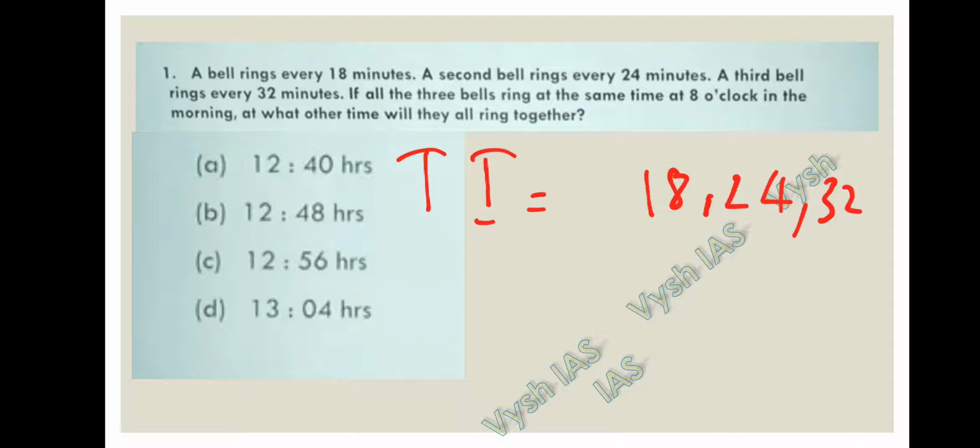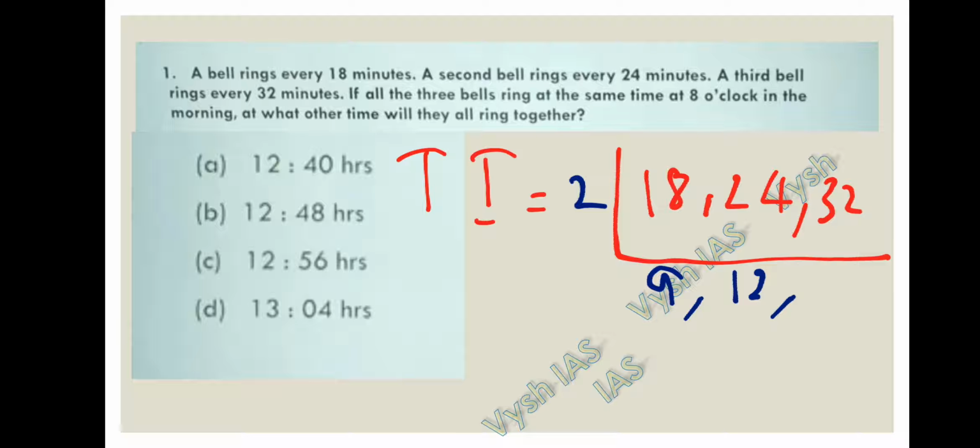So we have to find the LCM of these three. I will tell you how to take the LCM. I hope most of you know, but I'll tell you. 2 nines, 2 12s are 24, 2 16s 32. So next it will go from 3 table. 3 4s are 12.